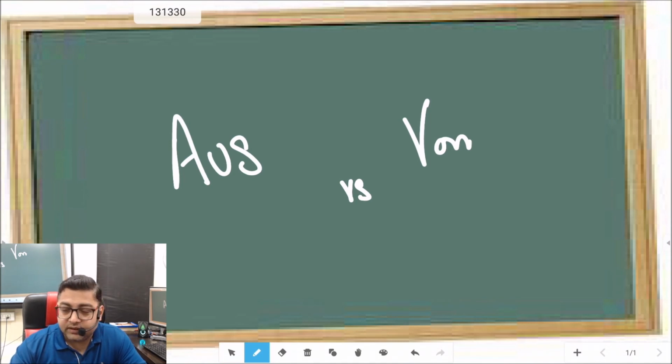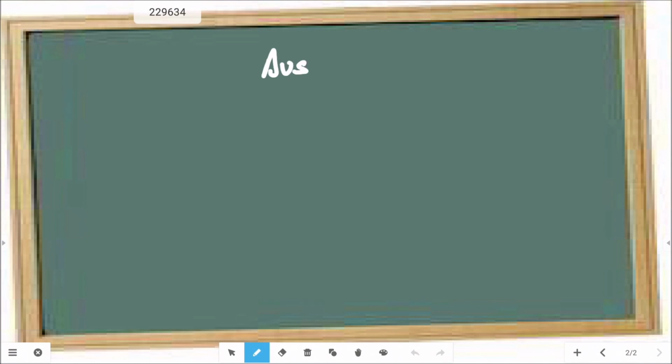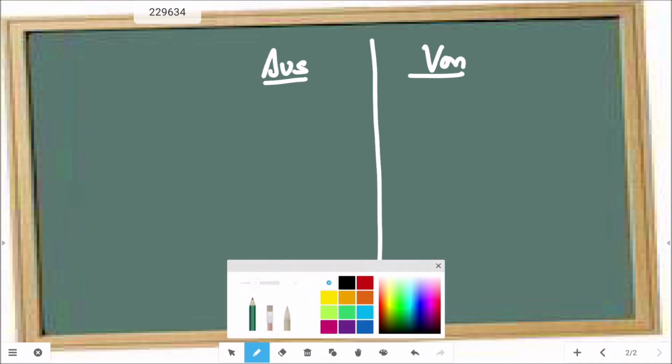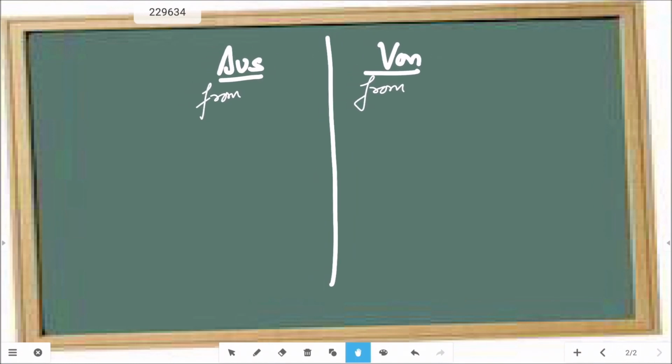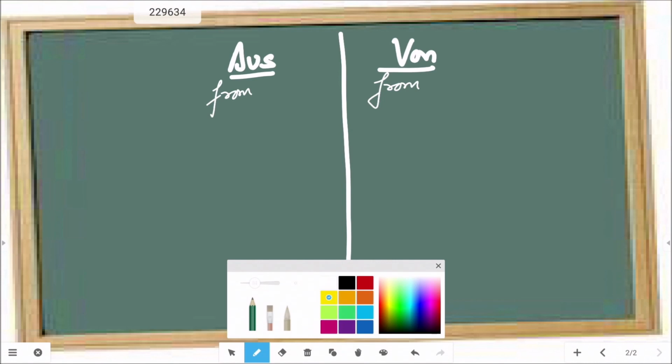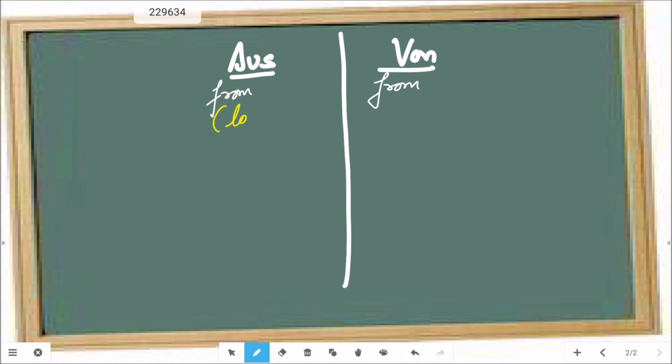So let's start with the description. Aus and von both refer to "from." They both mean from. This is the unique part. Both prepositions mean from, but they are used in different contexts. For example, aus refers to location and situations, but von is generally used for people.